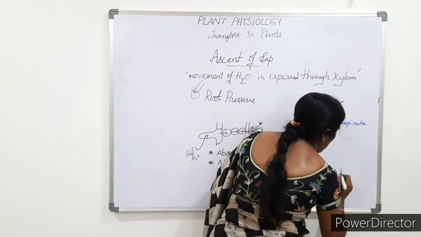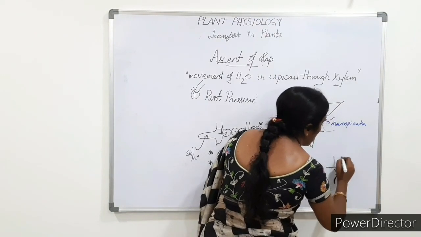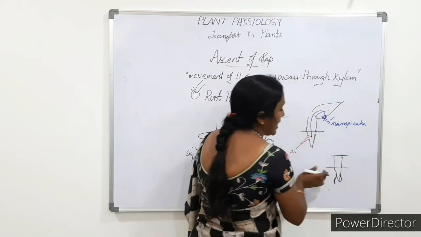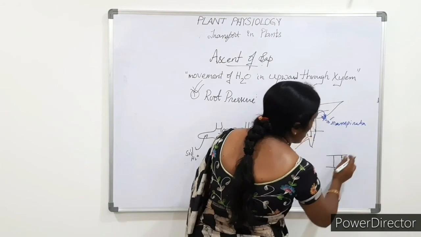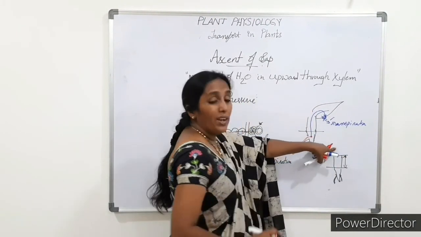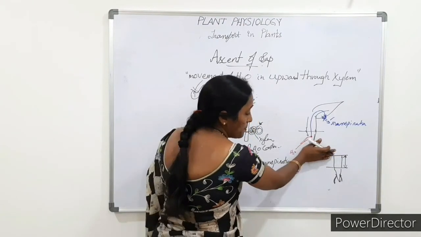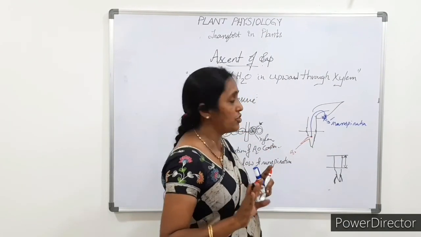For clear understanding, here we take a watered plant, and we cut the stem up to some level from the ground. So here there are no leaves and no other branches, which means there is no means of transpiration.